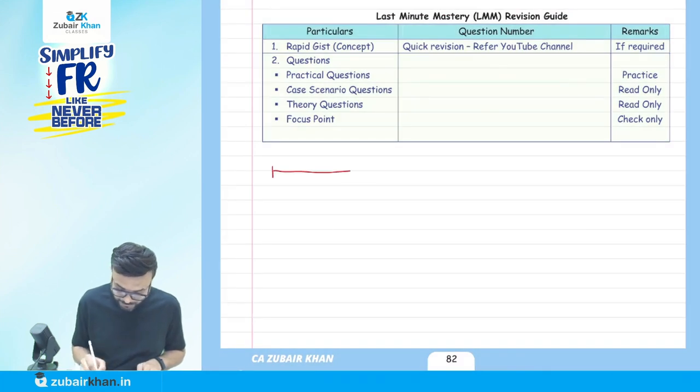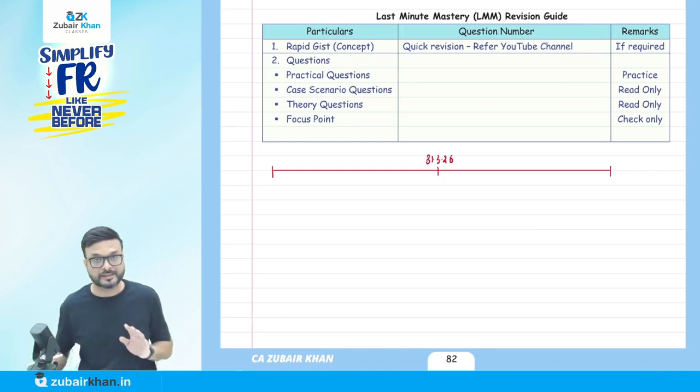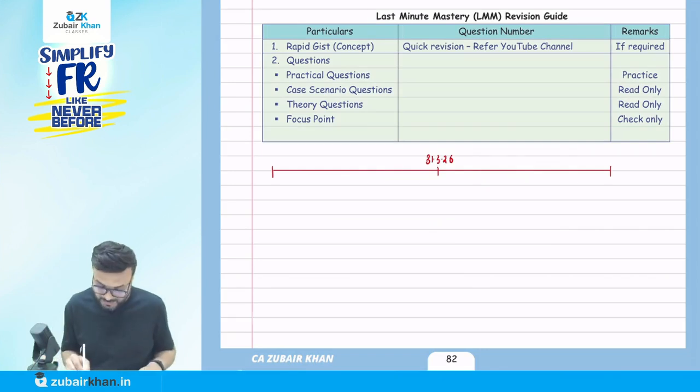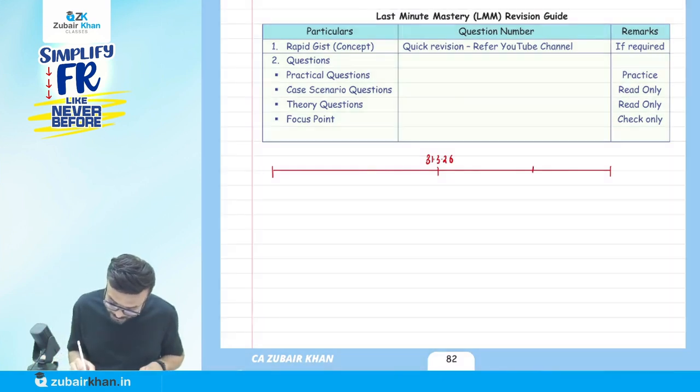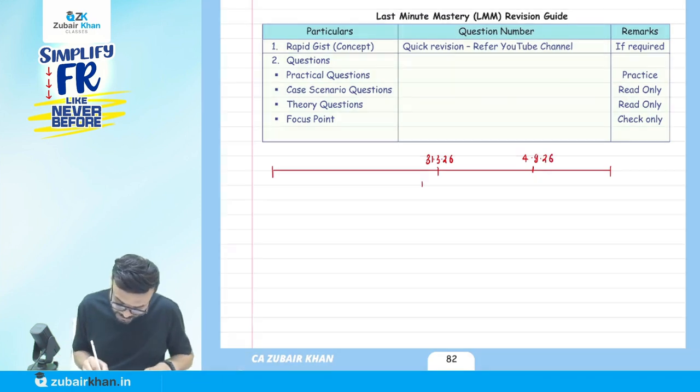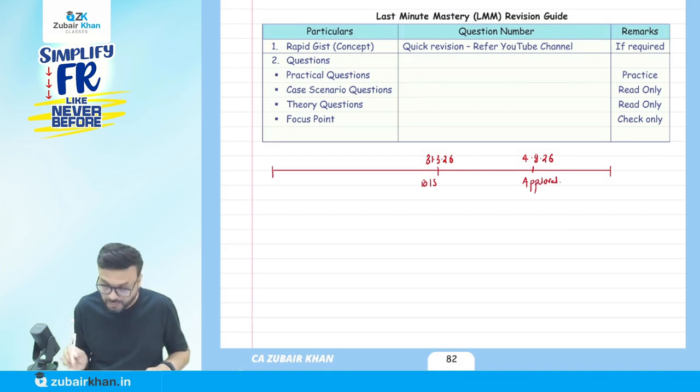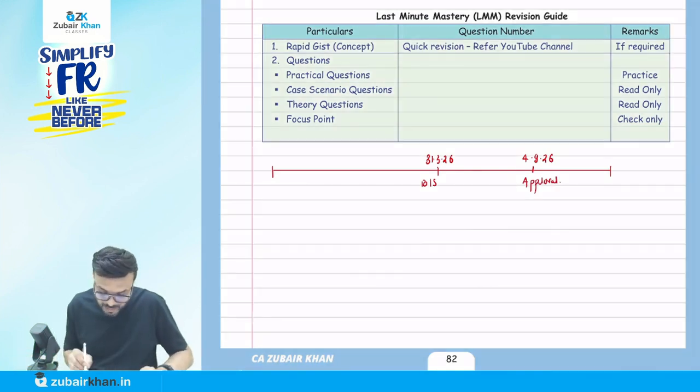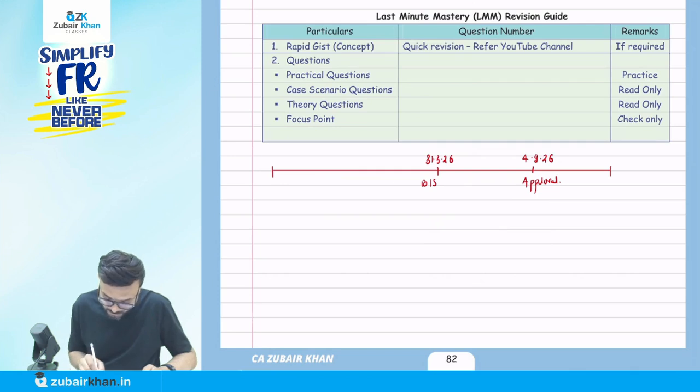So suppose the year ends on 31st of March 26, and the approval date is 4th of April 26. So this is the balance sheet date and this is the approval date. Now please understand, any event that happens after the balance sheet date and before the approval, what do we call it?